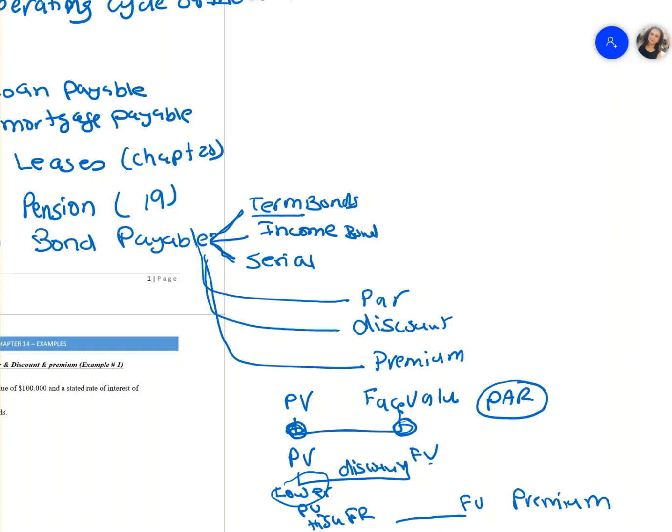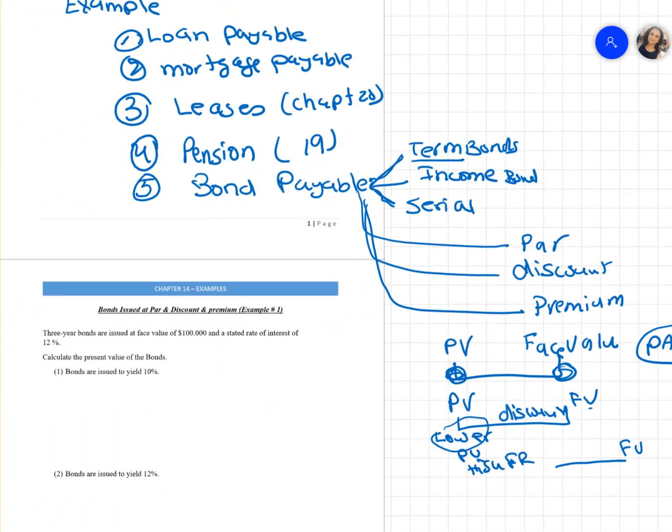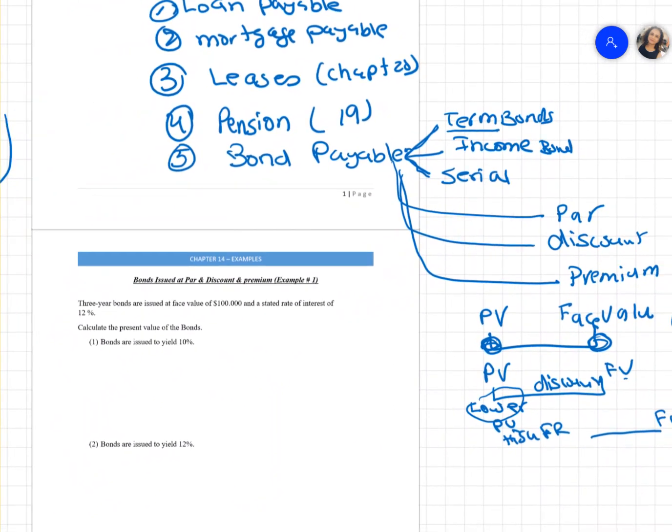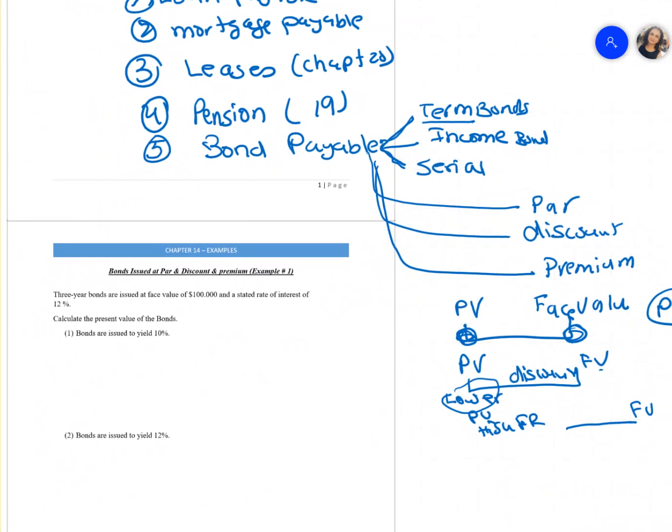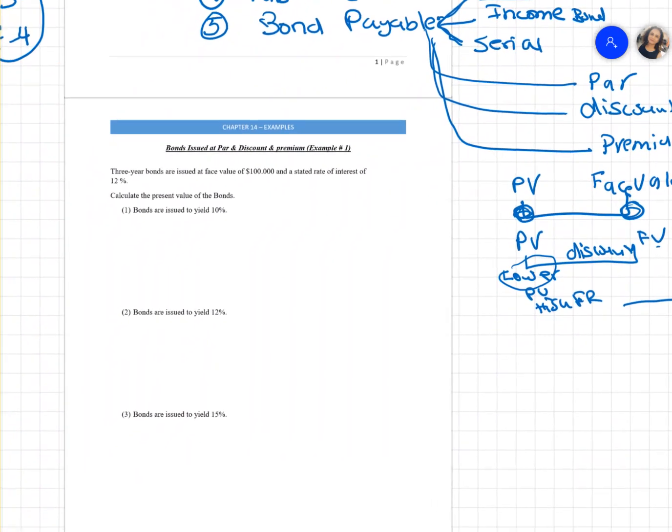How do we calculate it? We're going to use our BA II Plus calculator to calculate the bonds. Again, if you have issues with how to use the calculator, visit the PDF that I posted on BA II Plus on Blackboard. We're going through that in this chapter too. Now, how do we calculate the bonds? How do we know if it's a premium or a discount? That leads us to our next example.